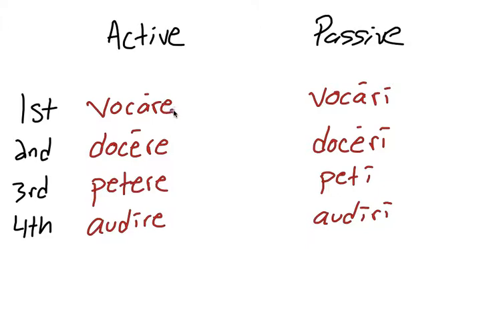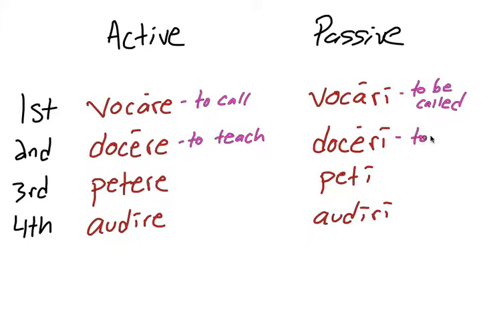And so if we just translate these real quick, vocare would be to call, vocari to be called. Okay, docere would be to teach. Doceri, to be taught. Okay, petere, to seek.